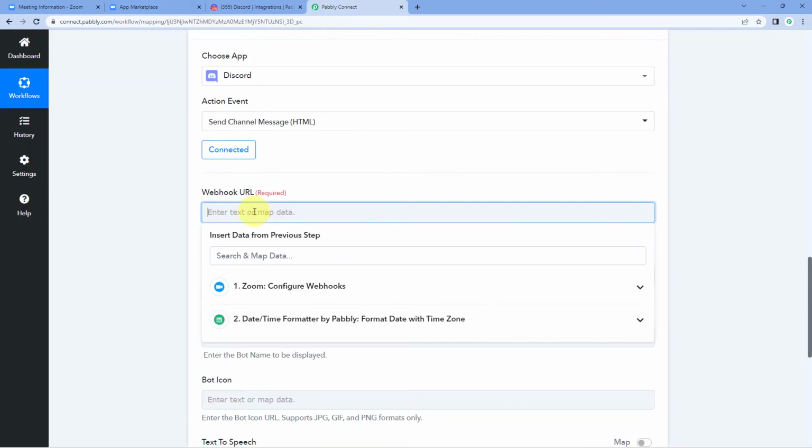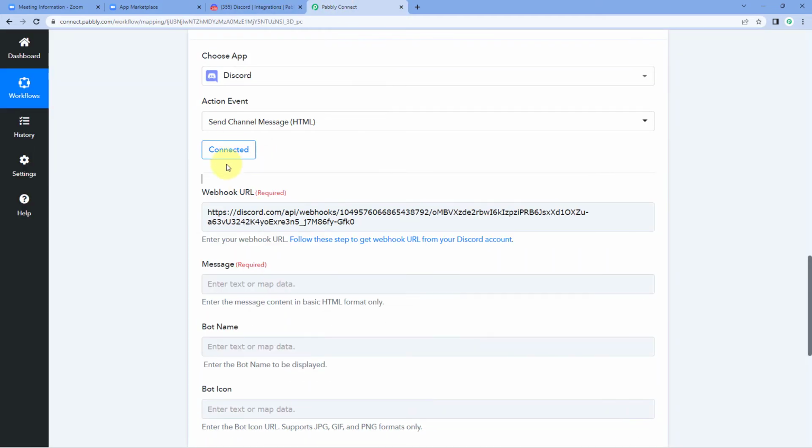paste the same webhook URL over here in this Pabbly Connect workflow in this webhook URL step. So here in the Discord action step, here in this field of webhook URL, we have pasted the same webhook URL. And now every time this automation is going to trigger, we have created a new meeting in Zoom. The details of that meeting will be sent on this particular channel using the webhook URL.